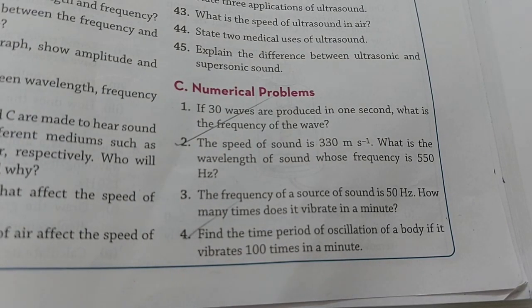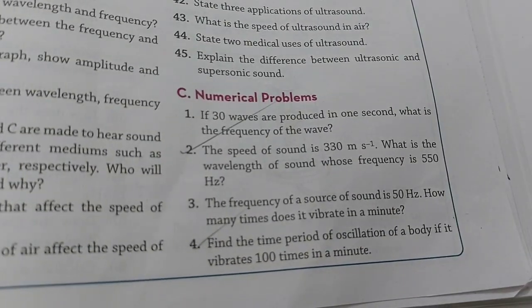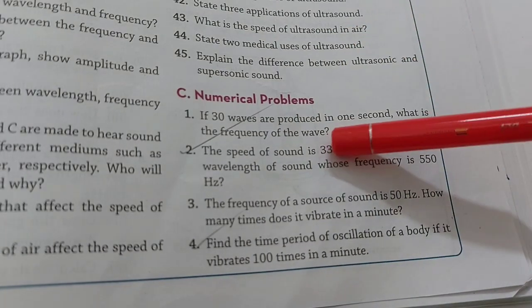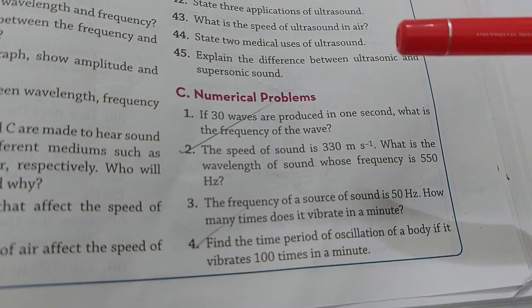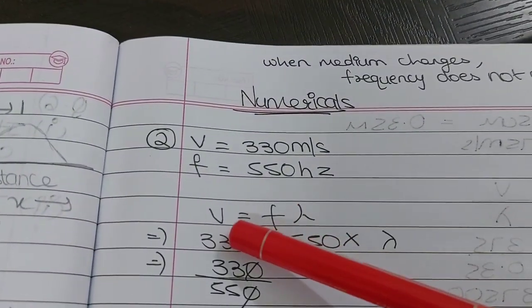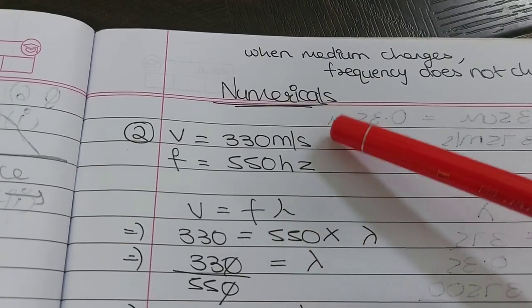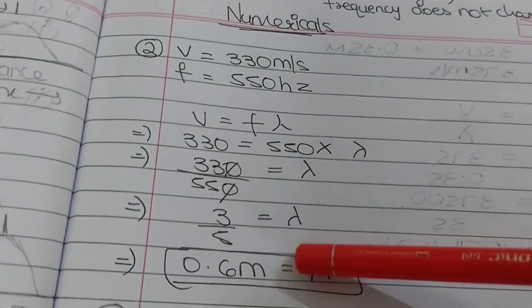Let's study 9th Standard ICSE Physics, Chapter 8, Sound Numericals from the Oswal textbook. Question 2. The speed of sound is given and the frequency is given. Wavelength is asked. So the formula is speed, that is velocity, is equal to frequency into lambda, that is wavelength. The values are given and they are in SI units, so substitute and solve, we get the wavelength as 0.6 meters.